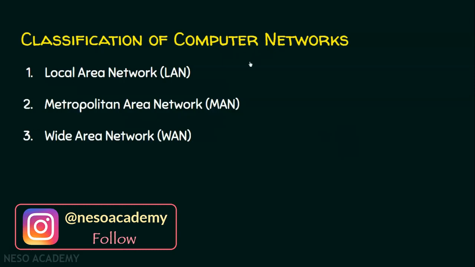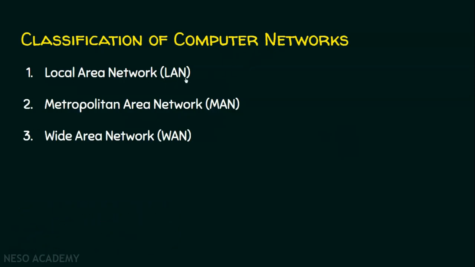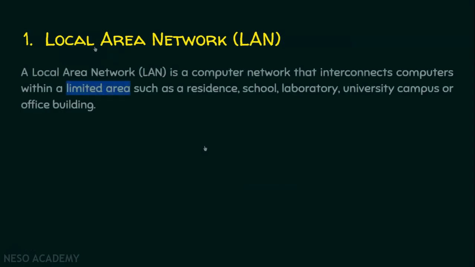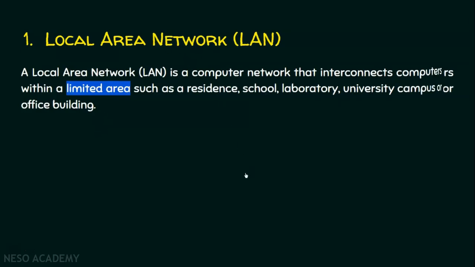Computer networks are classified into local area network or simply LAN, metropolitan area network or simply MAN, wide area network or simply WAN. We will see local area network first. As the name implies, local means it is restricted to a limited area. That is, a small network is said to be a local area network. A local area network is a computer network that interconnects computers within a limited area. Say a small network that is there in our residence or our school, lab, university campus or office is said to be a local area network.